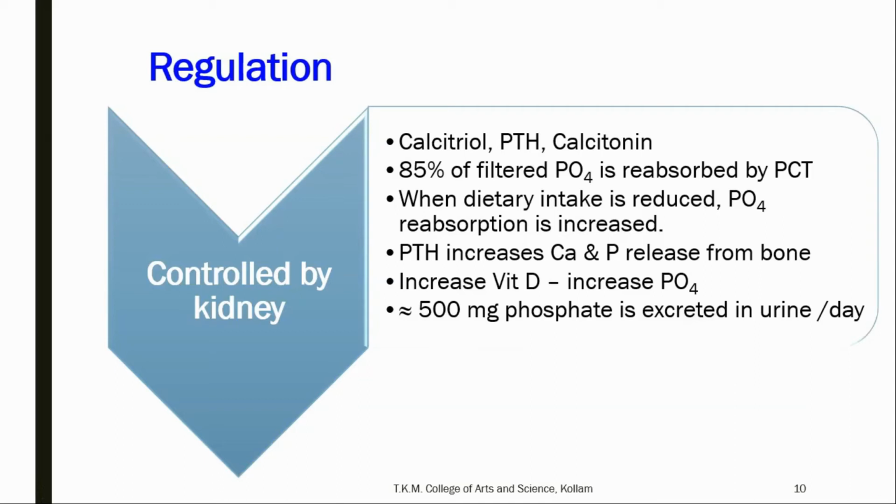Parathyroid hormone increases calcium and phosphorus release from bone also. This is another process by which the body ensures the normal level of phosphate in serum. Another important hormone is vitamin D or calcitriol, which can also increase the serum phosphate level. Approximately 500 milligram of phosphate is excreted in urine per day.